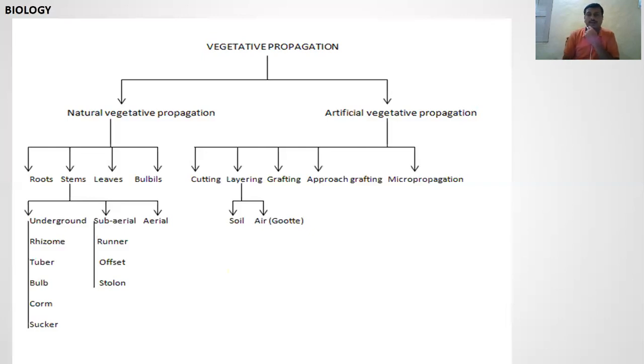Then aerial modifications. Mostly leaf. The leaf example is Bryophyllum. Bulbils, small bulbils, also develop new offspring. It is an example of natural vegetative reproduction. These are all examples of natural vegetative propagation.